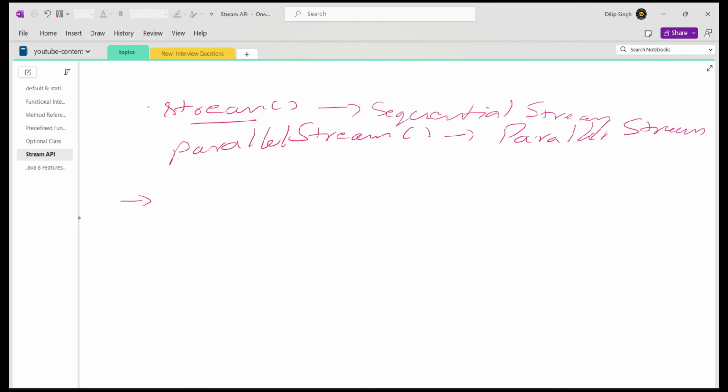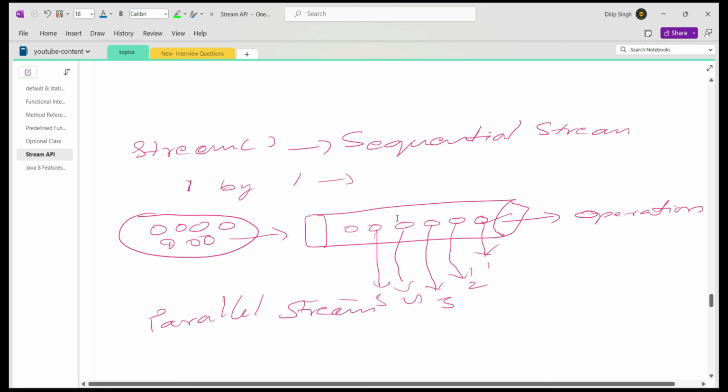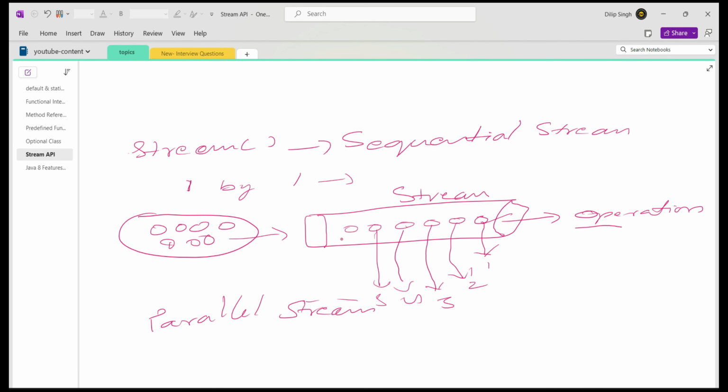So what is the difference between sequential and parallel? With a sequential stream, the elements inside the stream are processed one by one, in sequential manner, following an order.